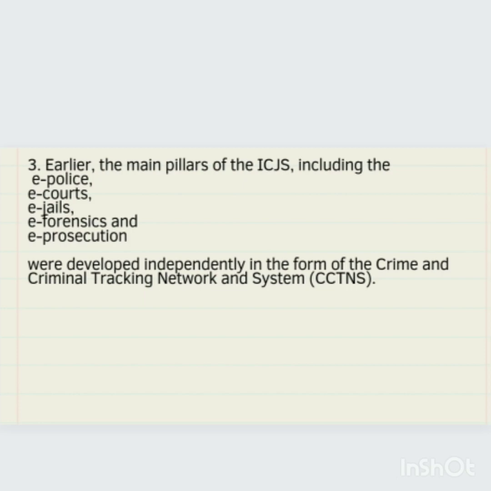Now, this eProsecution portal is a part of a larger interoperable criminal justice system. It is managed by the Government of India under the Digital India mission, and the portal facilitates communication between the police department and the prosecution directorate, which is a part of the interoperable criminal justice system, or the ICJS.